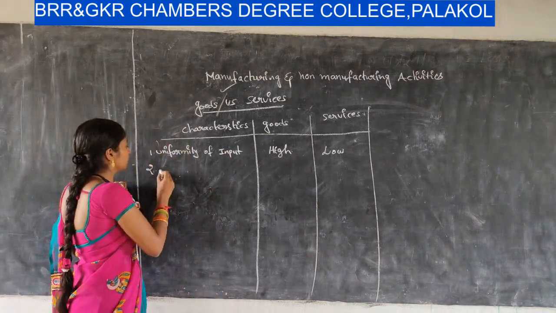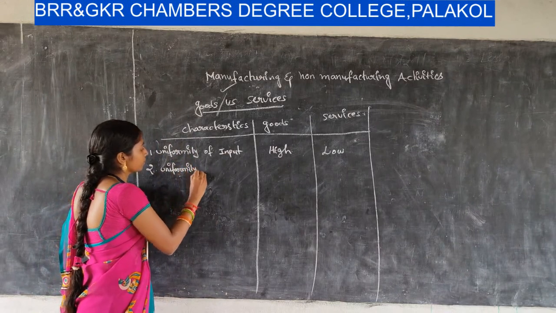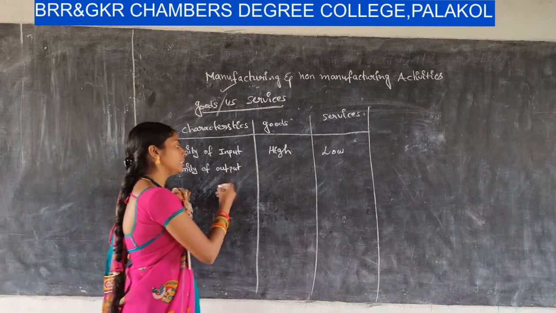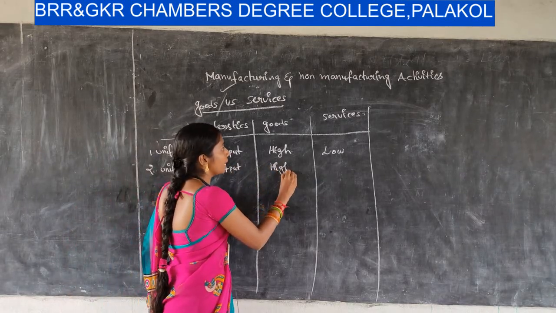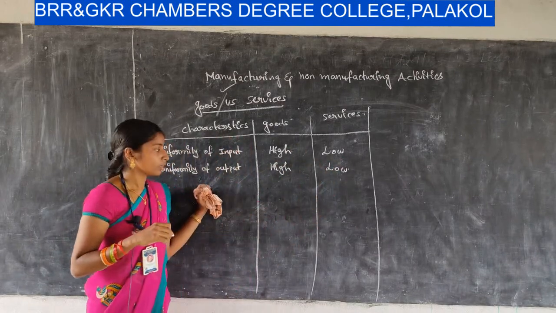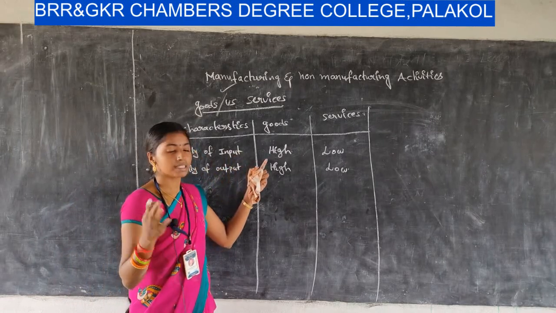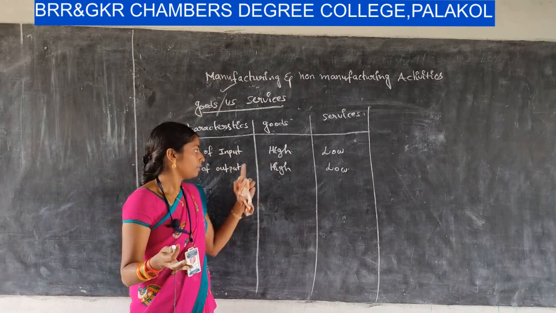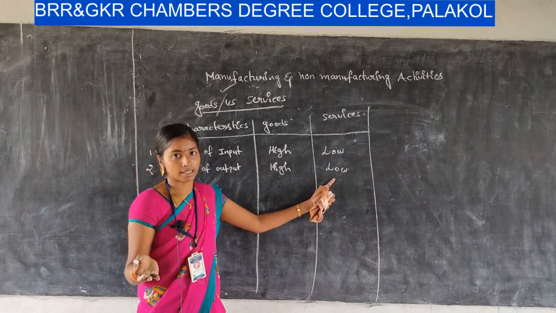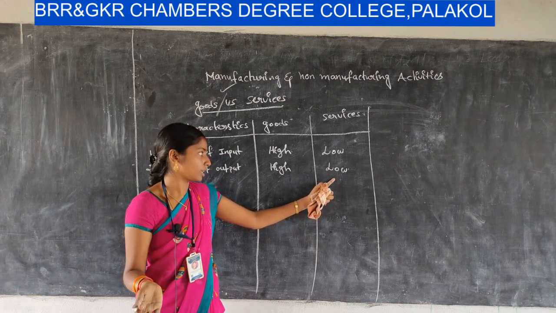And next one, uniformity of output. Here the uniformity of output is high in goods, whereas in services it is low. For example, if the uniformity of input is high, we are using the same kind of inputs every time, then we will get the same output. But it is not the case in services. It may differ from person to person, from one service organization to another service organization.